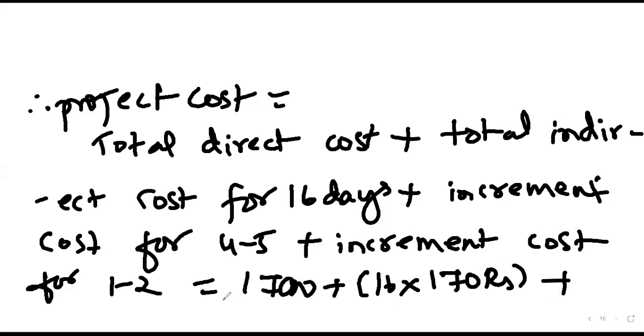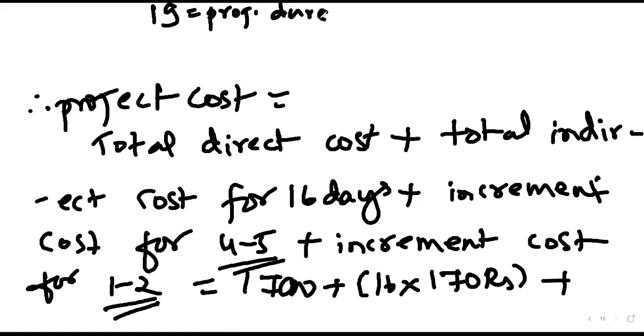Incremental cost for 4-5, how much? Yes, 1-2 is also included, and 4-5 also has to be included. Why? Because initially 19 days was the project duration, correct? Now from 19, we have brought it down to 16.